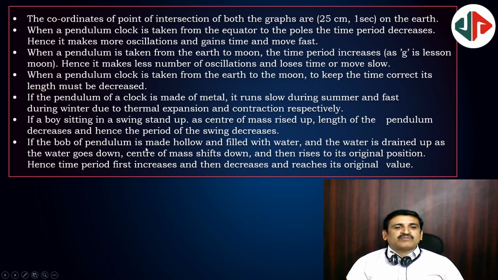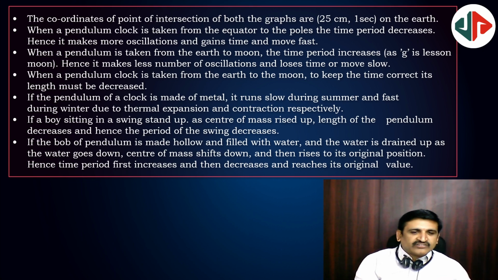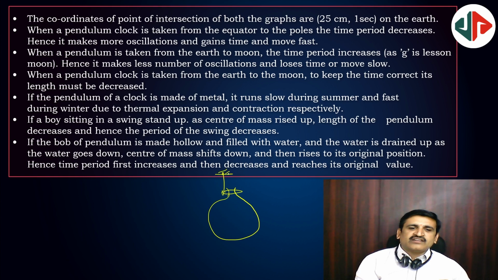If the bob of the pendulum is made hollow and filled with water, and the water is drained slowly, I have to draw a picture here. Suppose the bob of the pendulum is like a bar like this and is suspended. Then if you are emptying this slowly, the center of mass of the pendulum will be here first. As you empty, it comes down, down, down. Later again it goes up, up, up and comes here. That means first the length of the pendulum increases and then comes back to the same position.